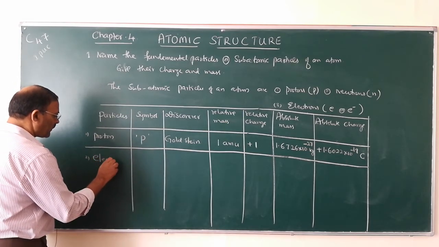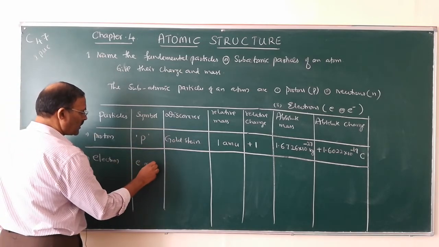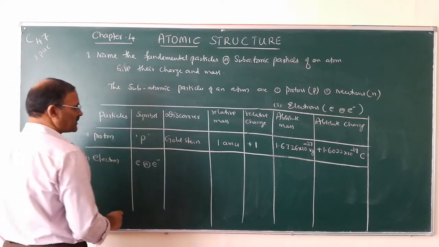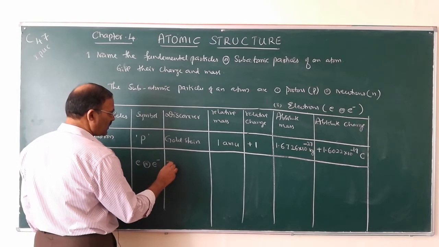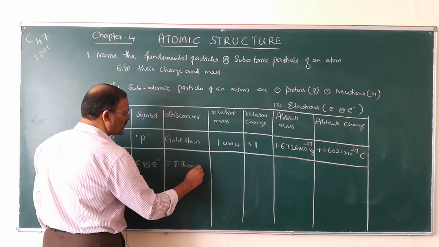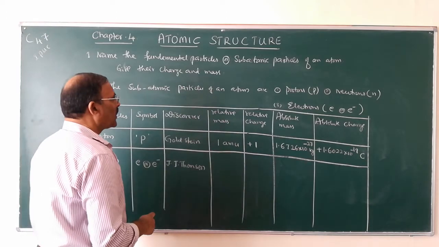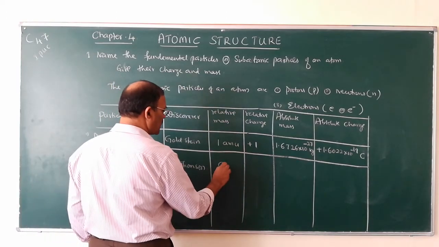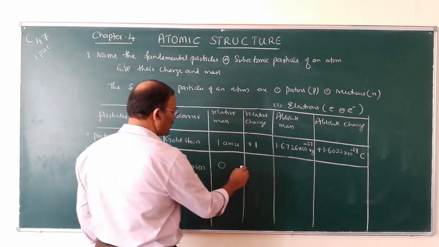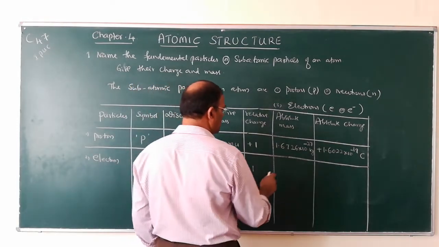So proton. Number 2, electron. Symbol is E or E minus. Who discovered electron? J.J. Thomson discovered electron. What is its relative mass? It is of negligible mass. Relative charge is -1.